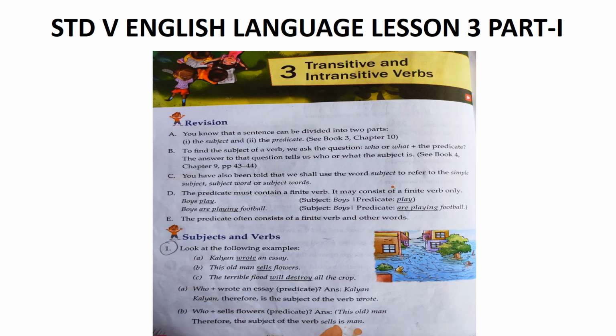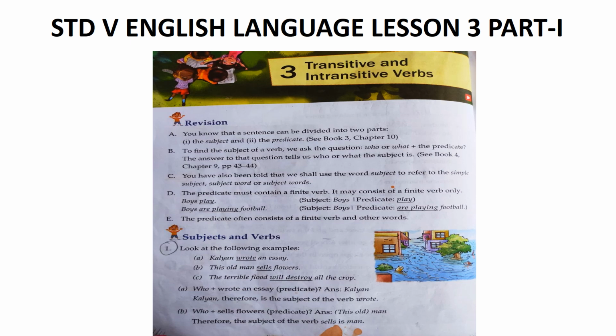Now, can you see the difference between sentences A, B, C and sentences D, E and F? In D, the subject essay did not do anything. In E, the subject flowers does not do anything. And in F, the subject crops will not do anything. So, in example A, B and C, the subject is active. It is in active mode. But in example D, E and F, the subjects are in passive mode.